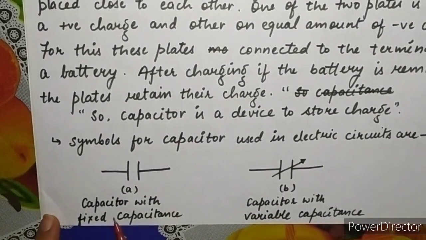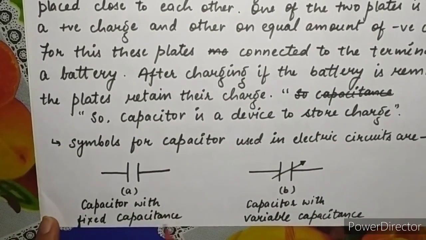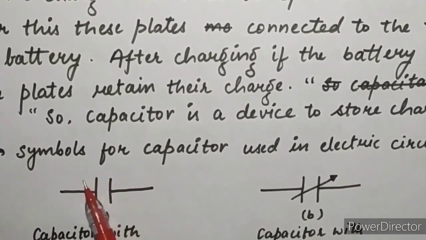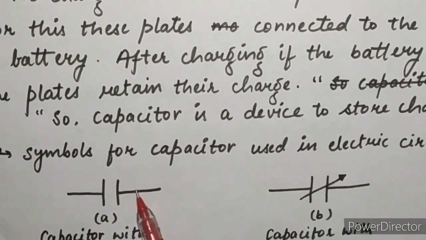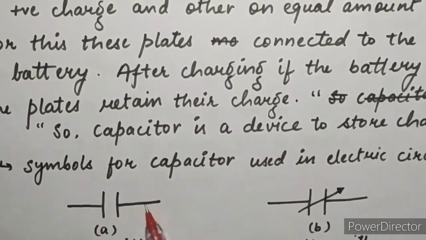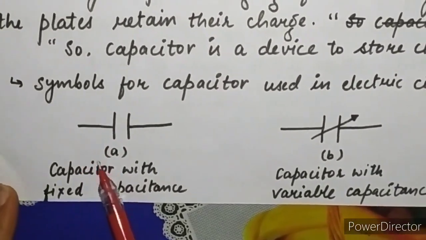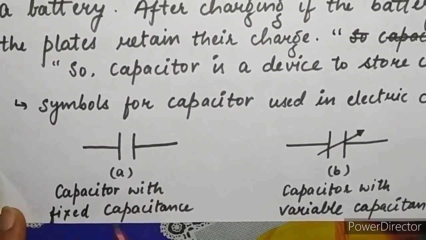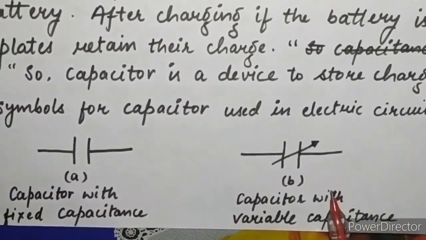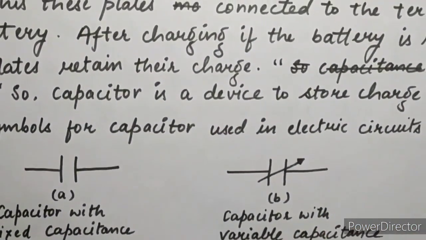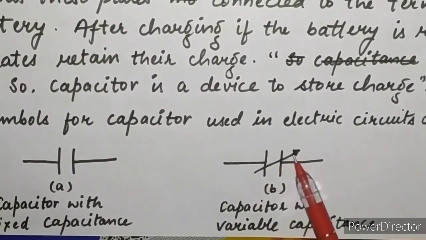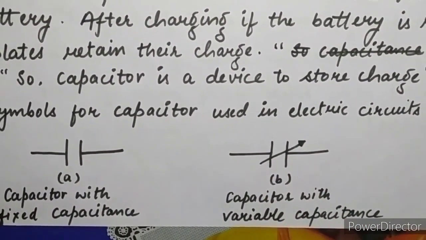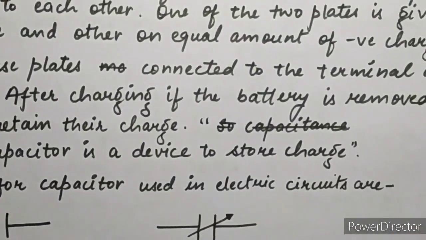This one is a capacitor with a fixed capacitance: two conductors, two plates, and these are the terminals which can afterwards be connected to the battery. And this one is the capacitor with variable capacitance. The arrow sign shows that the capacitance is variable. Okay, students?